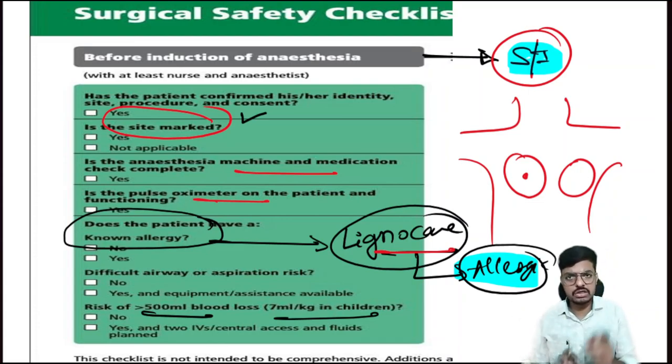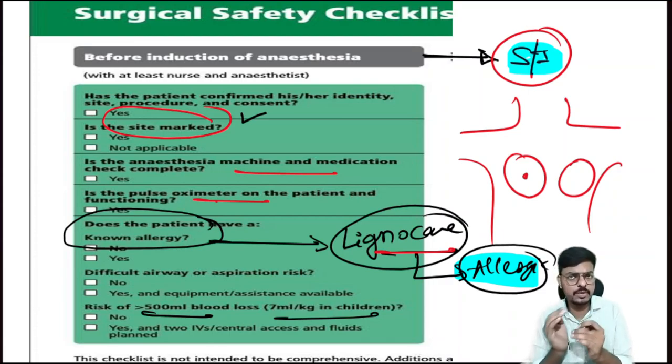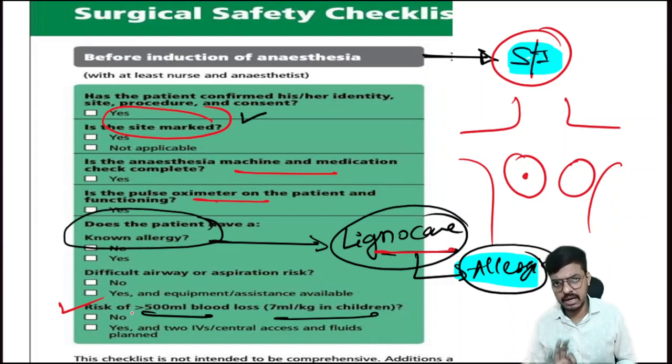We are not going to a medical shop where we ask and they give. It's not like that. We have to cross match, so the patient sample should be sent beforehand. The lab technicians in the blood bank will cross match and keep the blood ready. If necessary, they will issue the blood immediately in an emergency. That is the reason expected blood loss, the risk of blood loss, should be assessed in the sign in only. If more blood loss is expected, we have to arrange the blood beforehand.